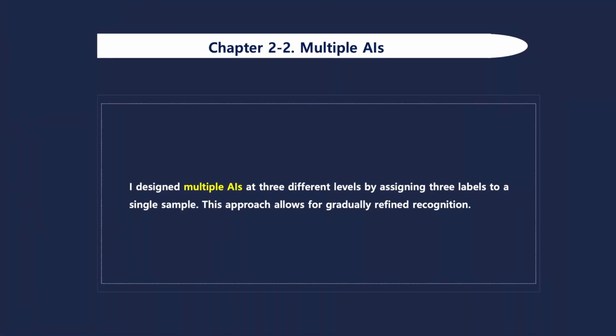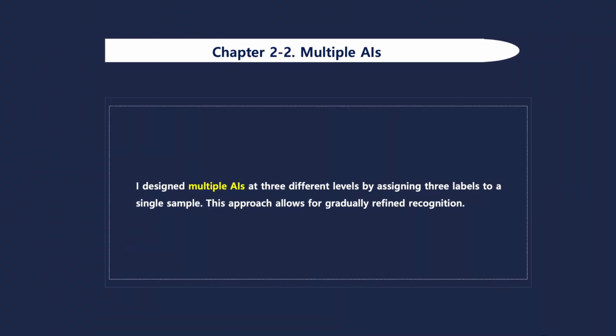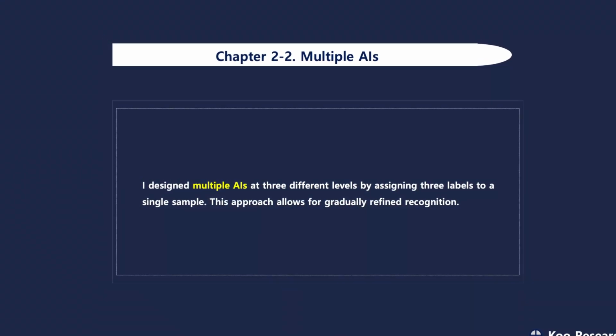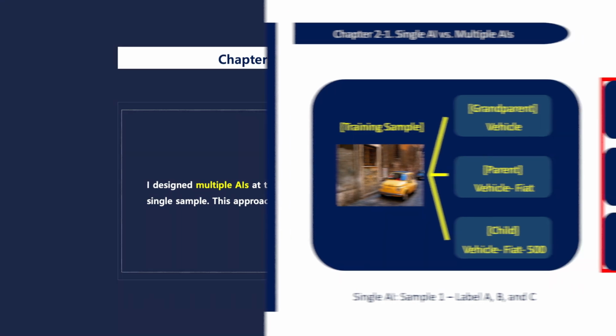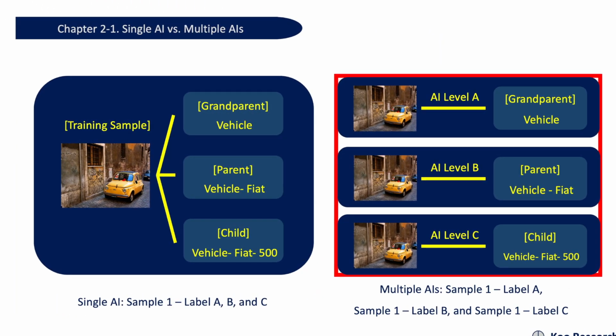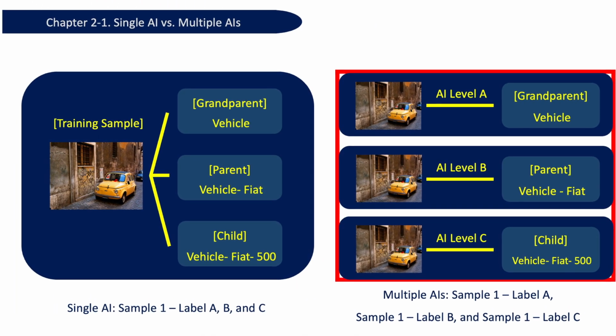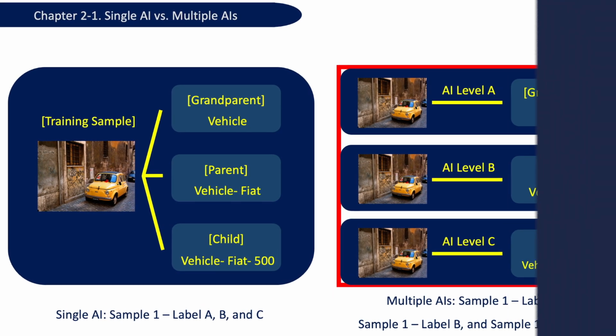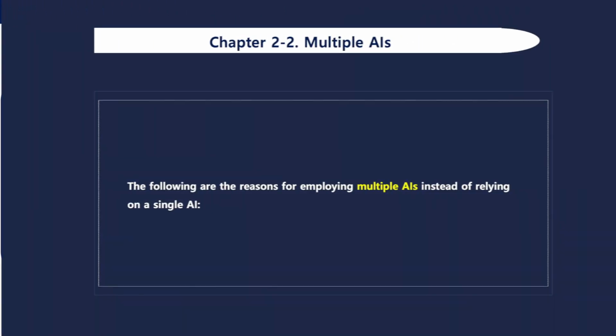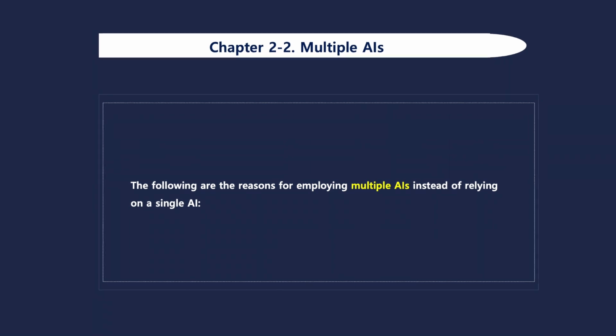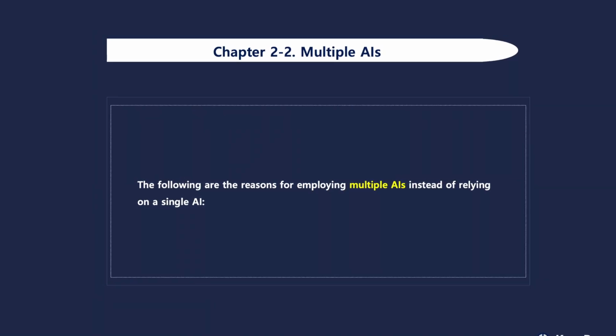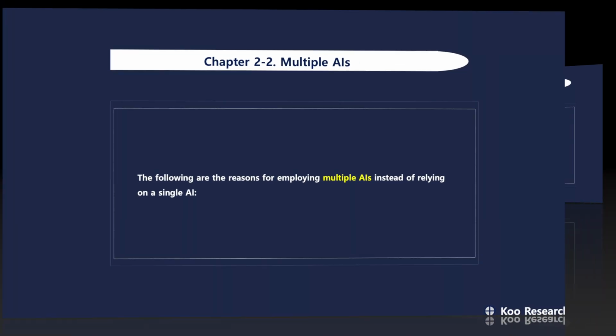Chapter 2-2. Multiple AIs. I designed multiple AIs at 3 different levels by assigning 3 labels to a single sample, as seen in the right diagram of this figure. The following are the reasons for employing multiple AIs instead of relying on a single AI.